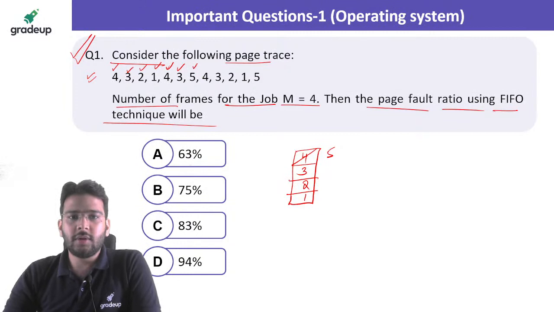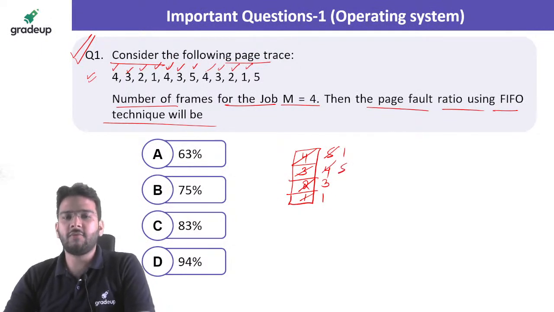Yes, so then 4 we have to replace with 3 because this is FIFO, first in first out, so we can write 4 here. Then 3, so we have to replace with 2, so we can write 3 here. Then we have 2, so we can replace with 1, right? Then we have 1, so we can replace with 5, and then at the end we have to replace 4 for 5.